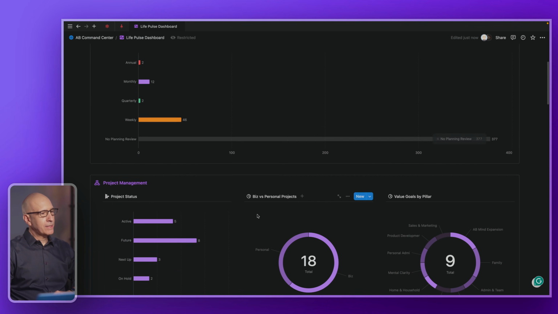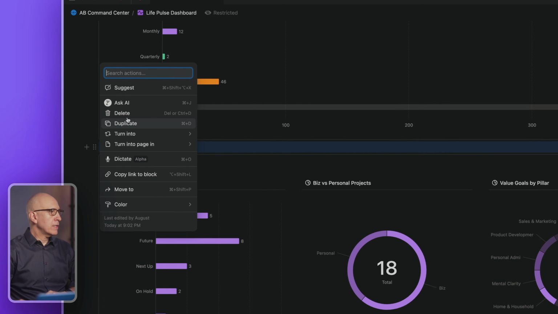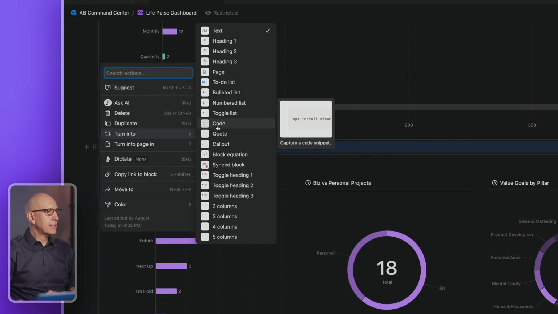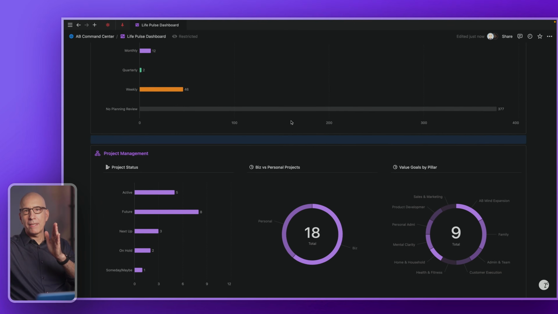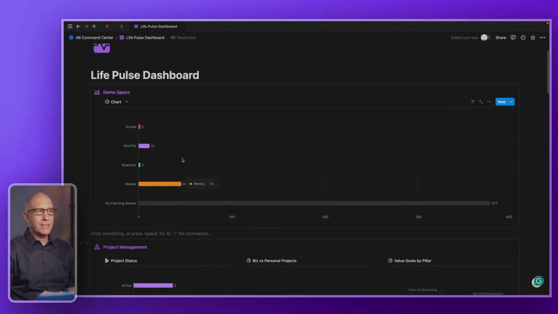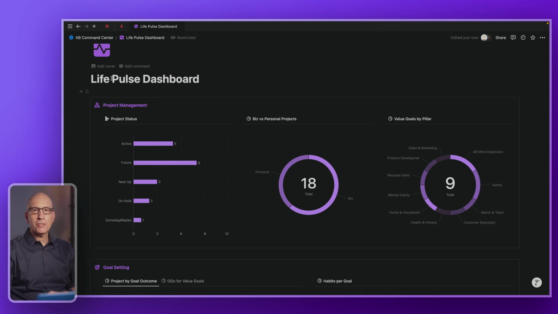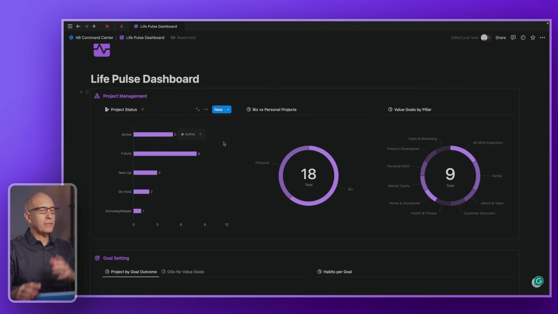If you want to put them side by side like I have here, you'll want to create a page, put them side by side in the page, and then you go to the 6-dot handle and go turn into, and then you change it back to a callout, and it'll take the side by side orientation into the callout. A little bit cumbersome, but it gives you a really nice layout and display, so I think it's worth doing that on the initial setup. It really doesn't take much time. And then you have a beautiful, well-organized design. Otherwise, you'd have a lot of charts and graphs just piled on top of each other.